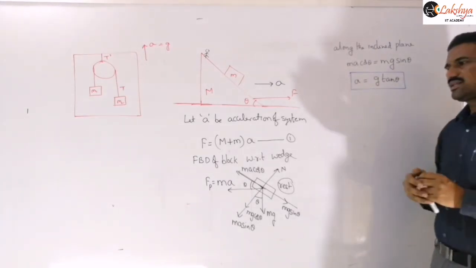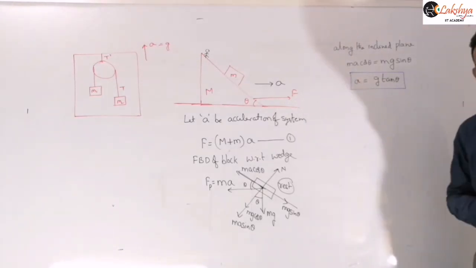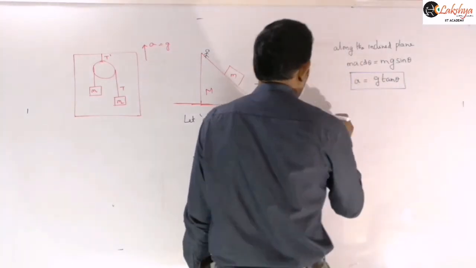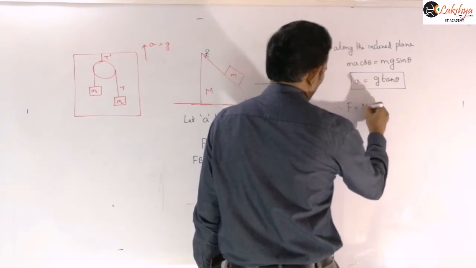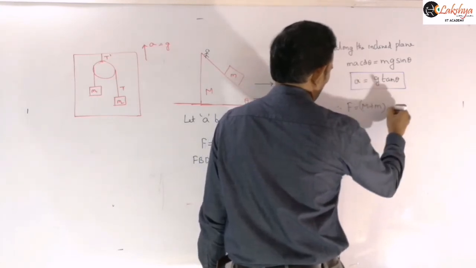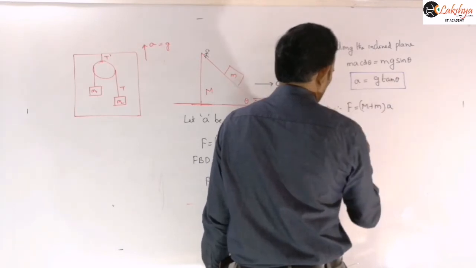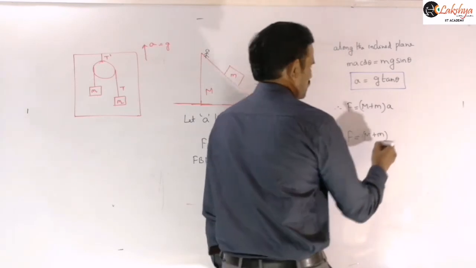Once this acceleration is known to us, you can calculate the force also. Therefore the force to be applied is F is equal to (M plus M) into A. That A you can substitute: (M plus M) into g tan theta.